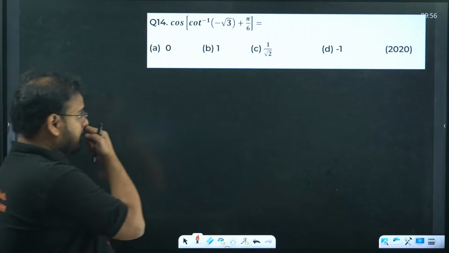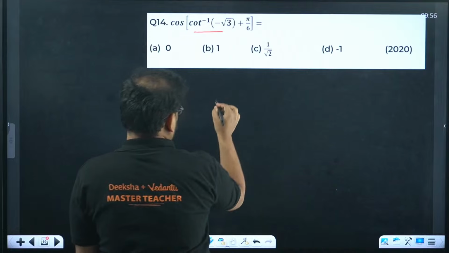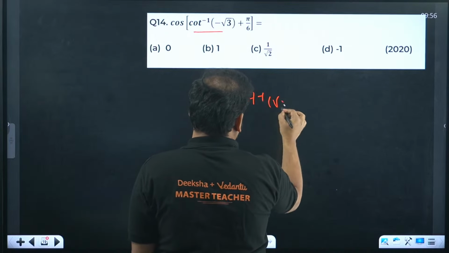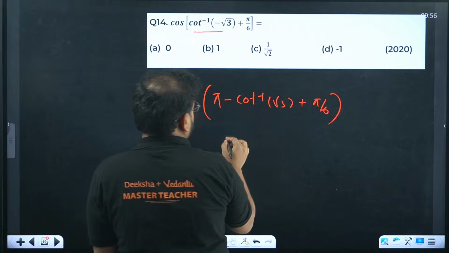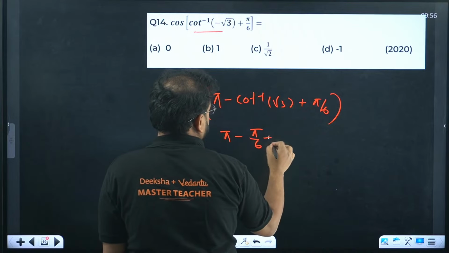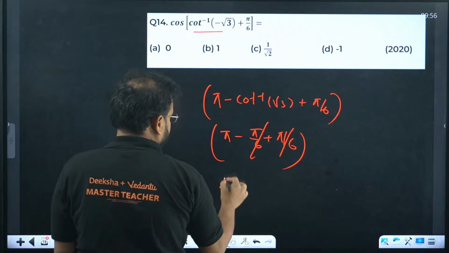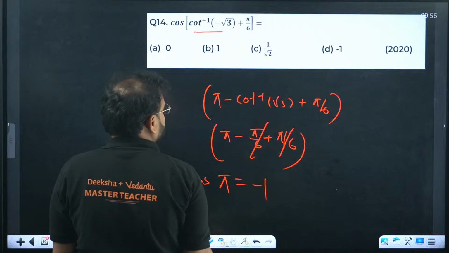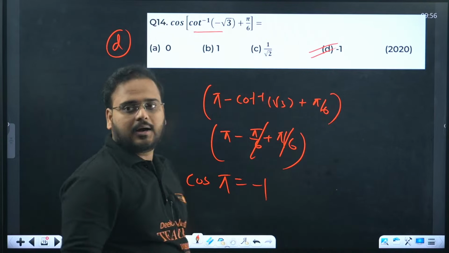14th one. Cos cot inverse, this is easy one. Pi minus, this becomes pi minus, pi. What we have outside? Cos pi is, sir, how much? Minus 1. Answer is D.